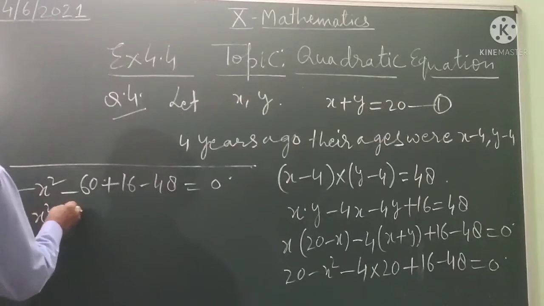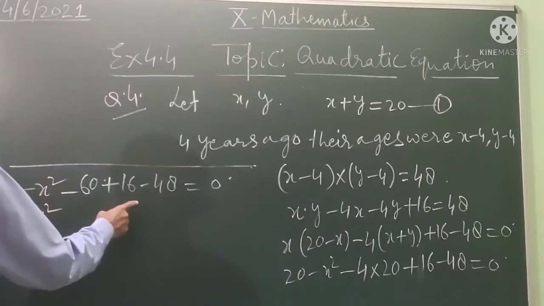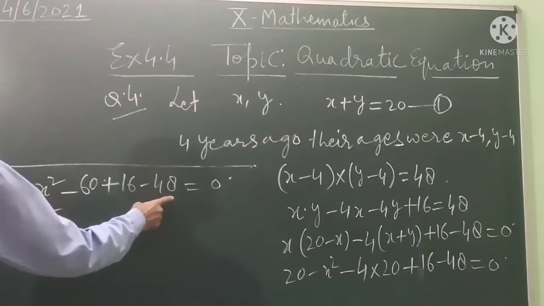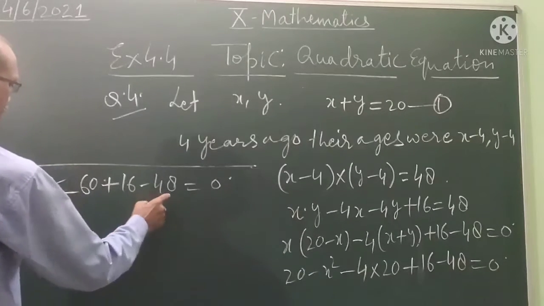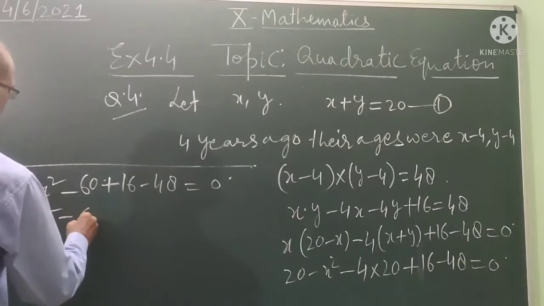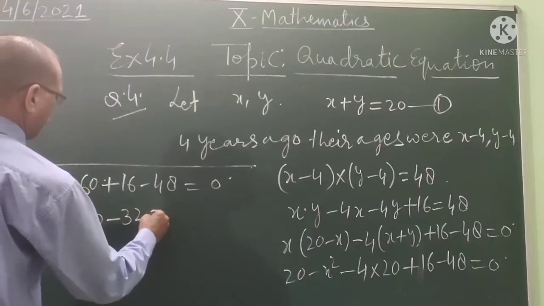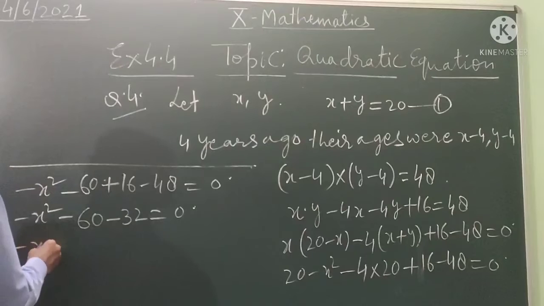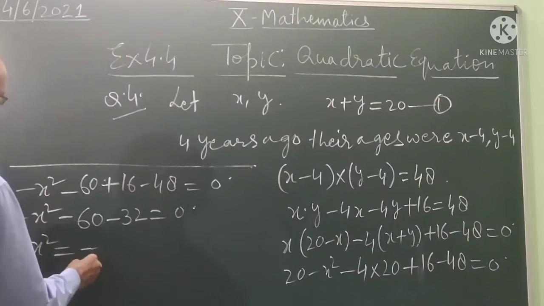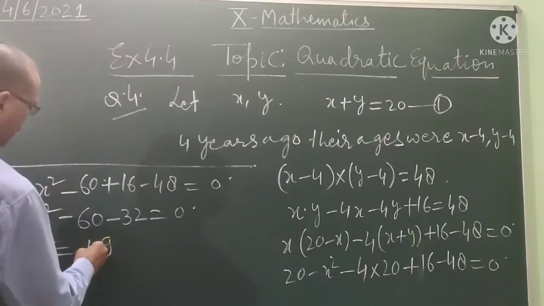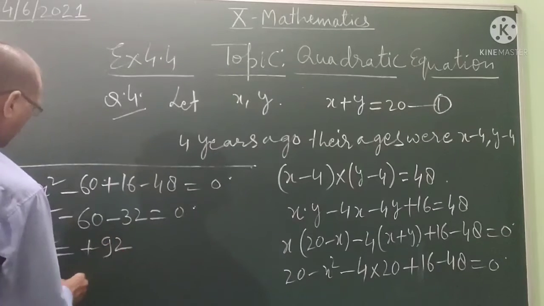It is minus x square, then their addition is 36, minus 32 equal to 0. Minus x square equal to plus 92.